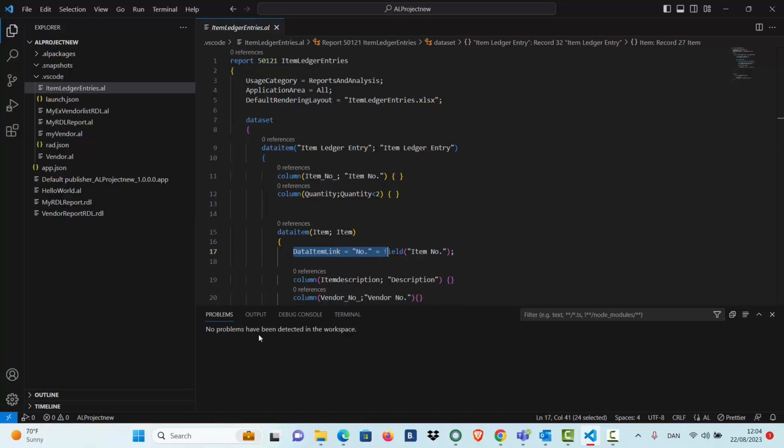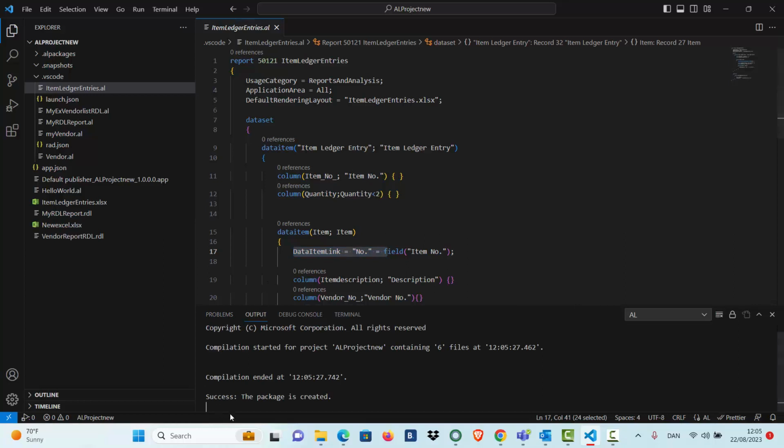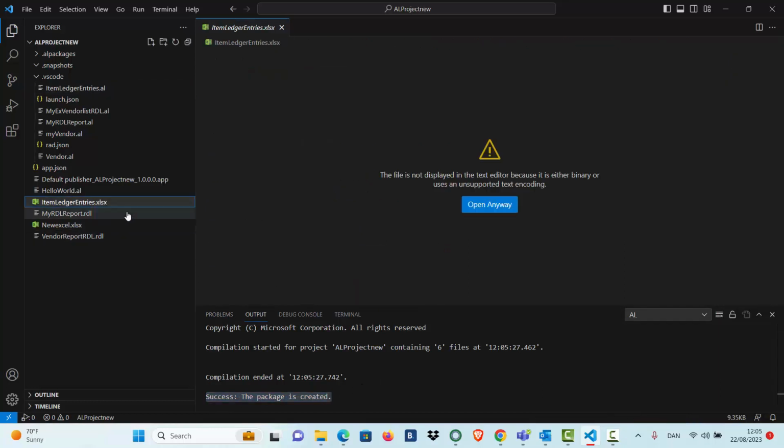No problems have been detected in this worksheet, meaning this code is ready to build. Report layout: I'm going to press Ctrl+Shift+B to build the report layout. Successfully, the package is created, and I can see the Excel layout is created in the VS Code file directory.